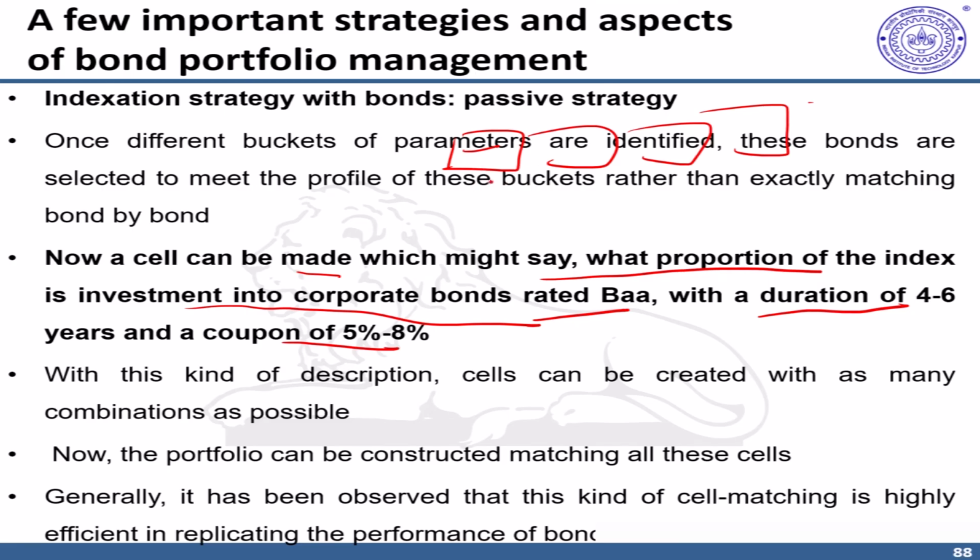You can match cells similarly. The closer you are to your bond fund index, the more closely you track. Like we said, you can create various cells and match your fund with the original bond index. And generally, it has been observed that this kind of cell matching is highly efficient in replicating the original bond performance.